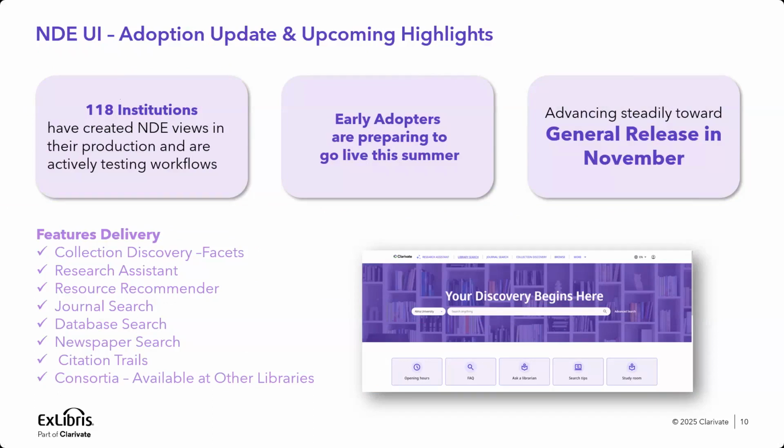They managed to duplicate or create their own NDE views, and they're already testing workflows and giving us feedback. And we saw also some already started to customize and do the branding. So these are the institutions that are already actively working on the NDE.